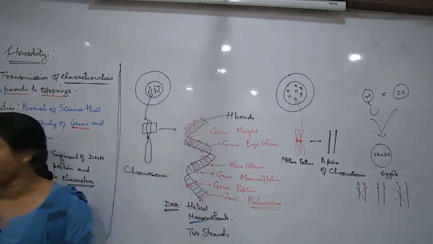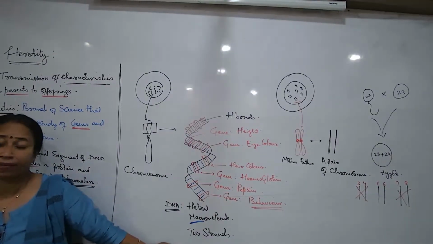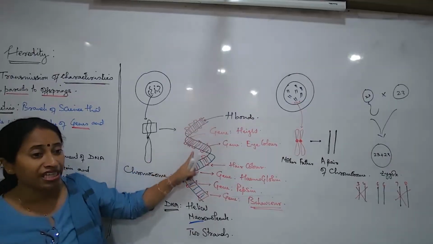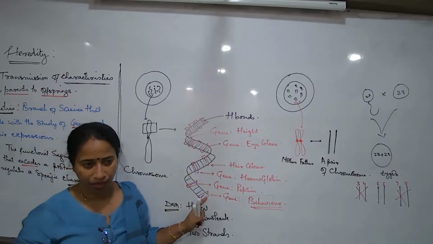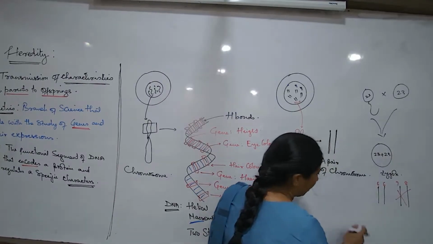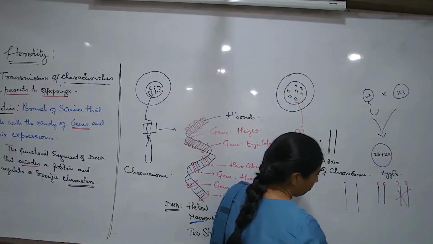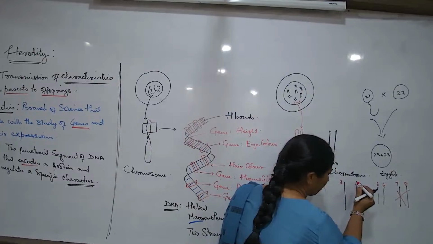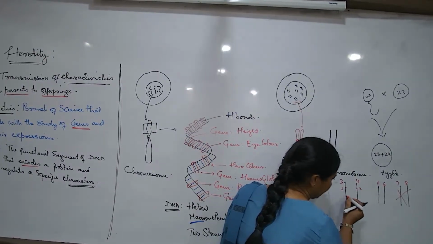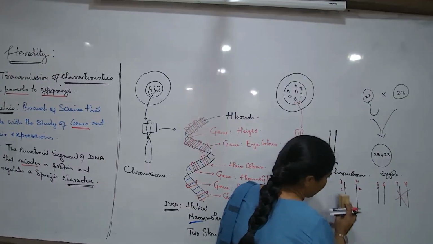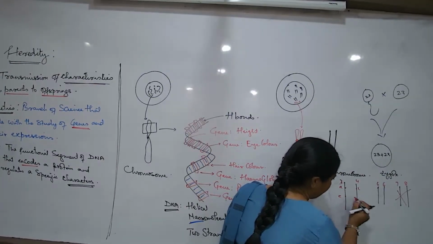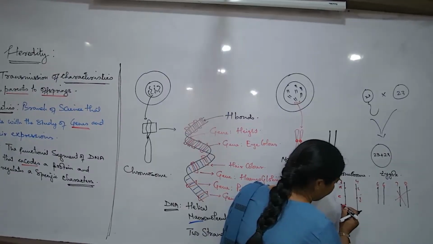But what is the reason? Why am I saying that the 6th and 8th का भी pair बन ही नहीं सकता है? Because of the sequence of the genes that it will carry. Sequence of genes. Now I say that the 3rd and 4th pair नहीं बन सकता. But why? Because the 3rd has got genes, suppose I write in letters, something like this, and the other has got genes something like this.